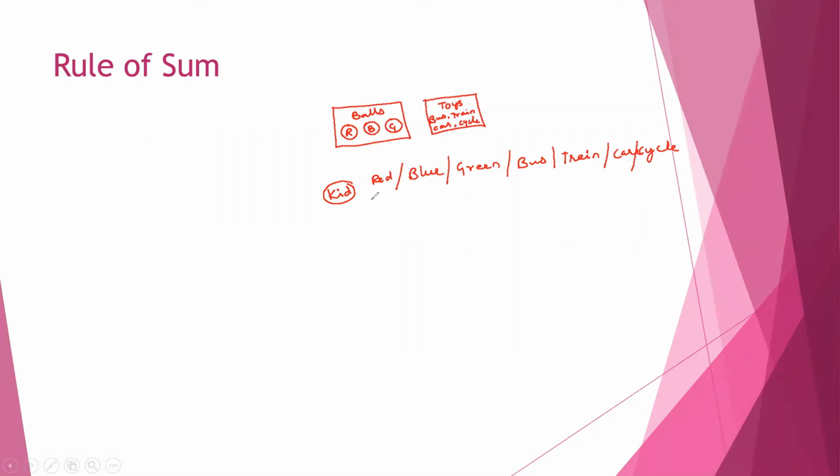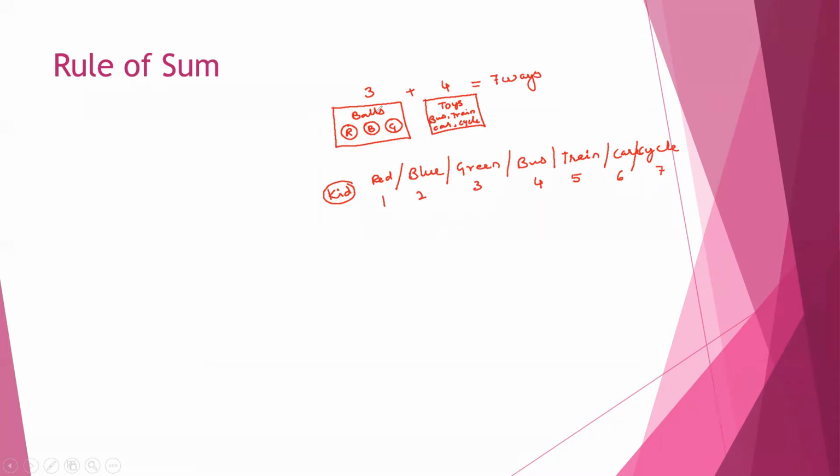So in total, how many possibilities are there for this kid to choose? 1, 2, 3, 4, 5, 6, and 7. There are 3 balls and there are 4 toys. So in total, there are 7 ways of choosing this.